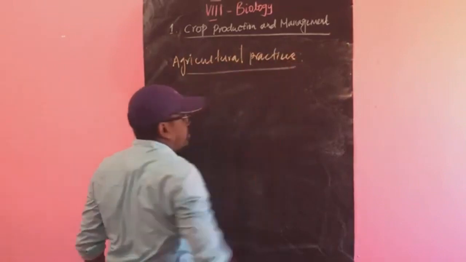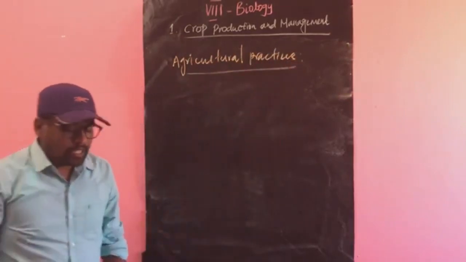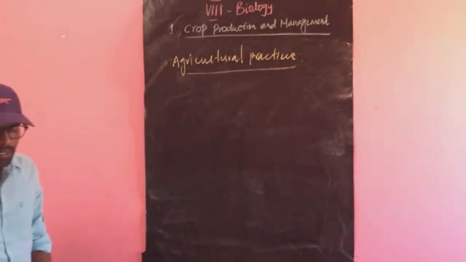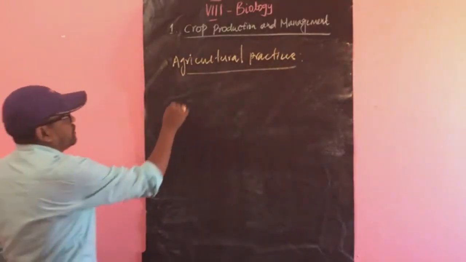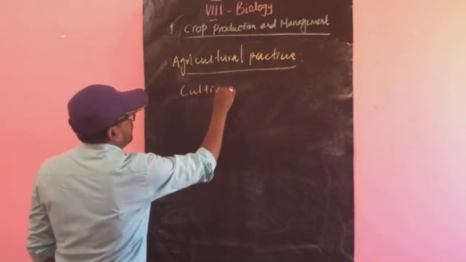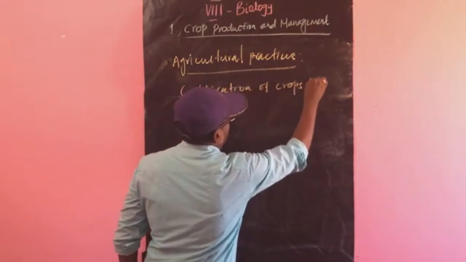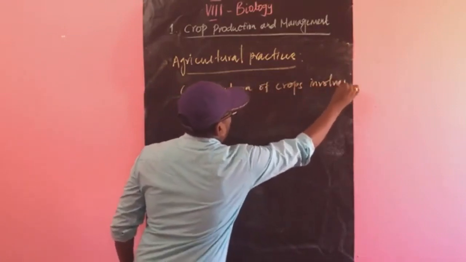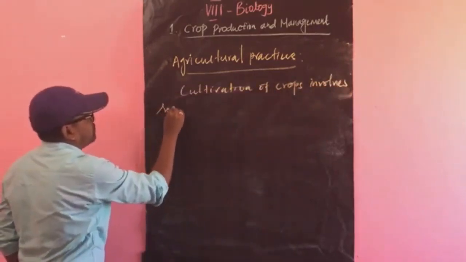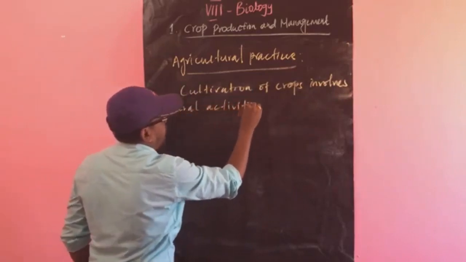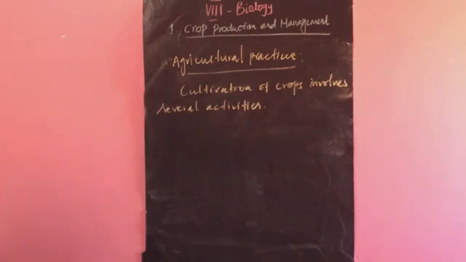So what are agricultural practices? The cultivation of crops involves several activities.